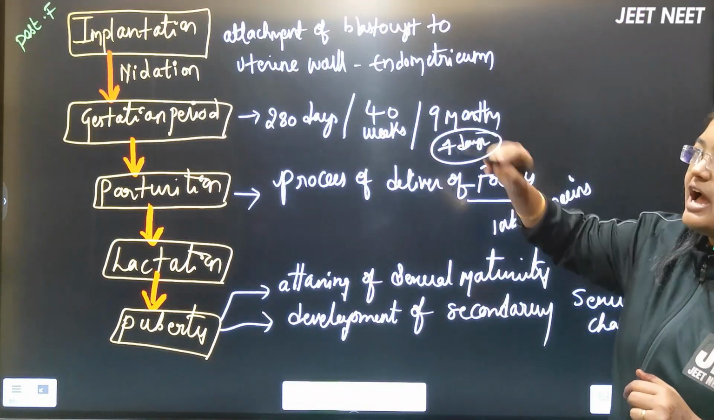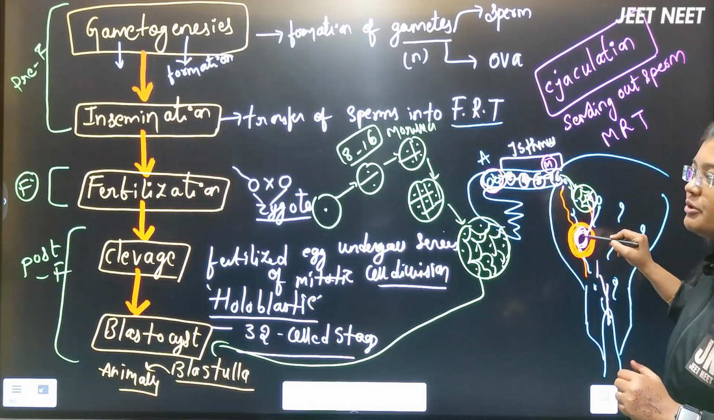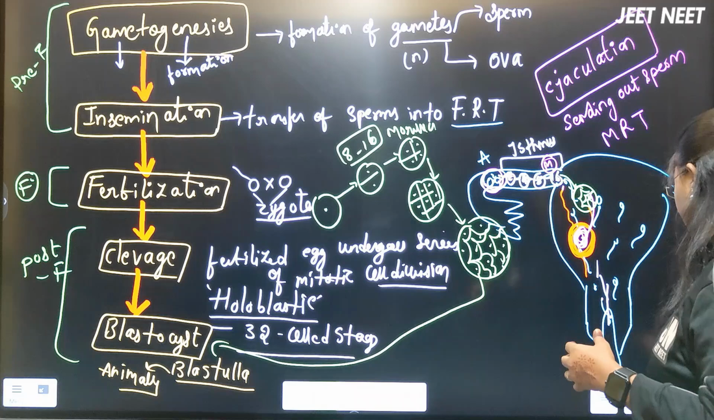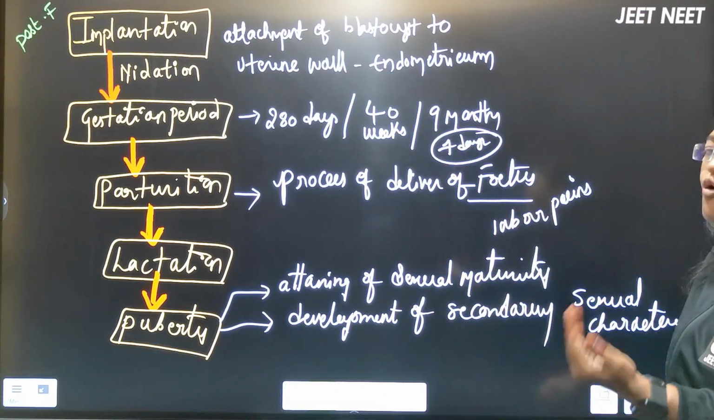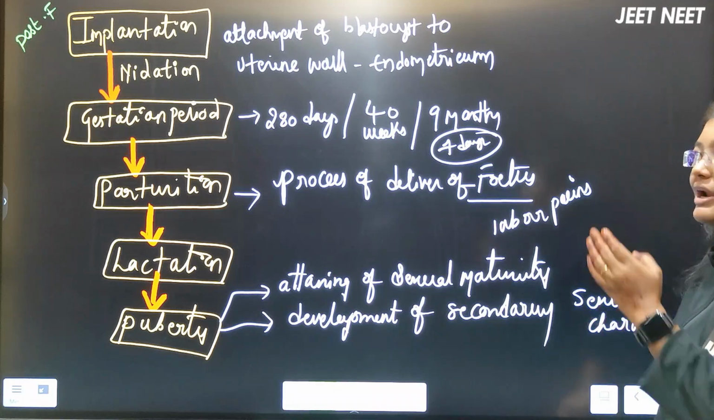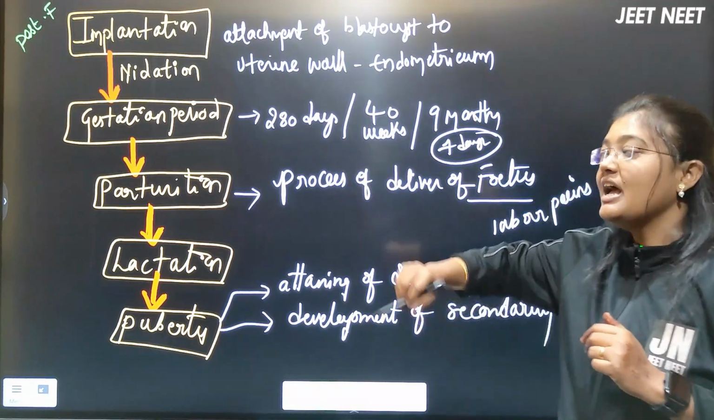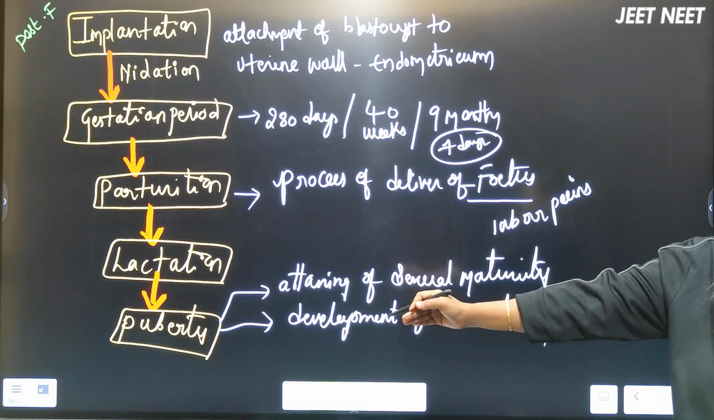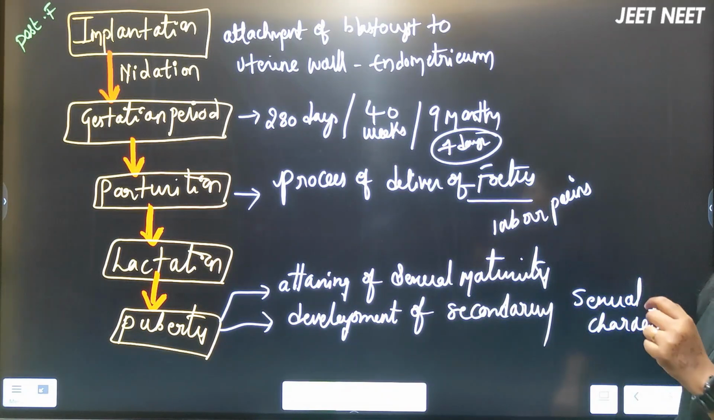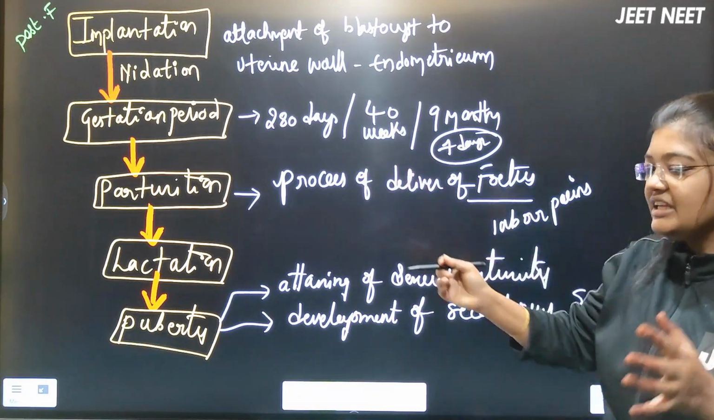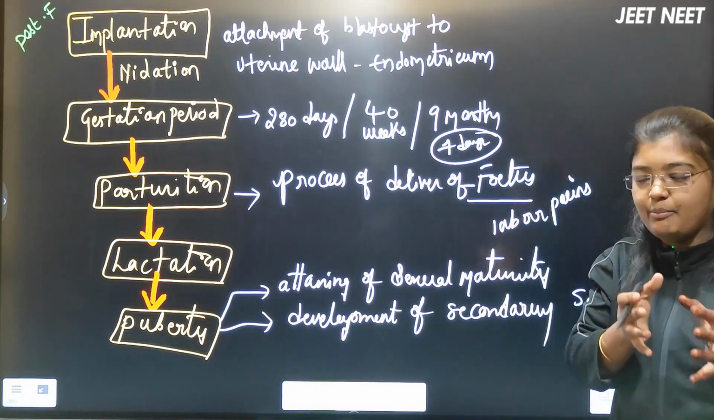After the blastocyst is formed, the implantation will happen. What do you mean by implantation? It is the attachment of the blastocyst to the uterine wall, the endometrium layer. We call it implantation, also called nidation. This is a part of the post-fertilization events, all of which happen in the female body, right? After the implantation, the gestation period will start. The embryo, right? I should not call it a baby, we call it an embryo.